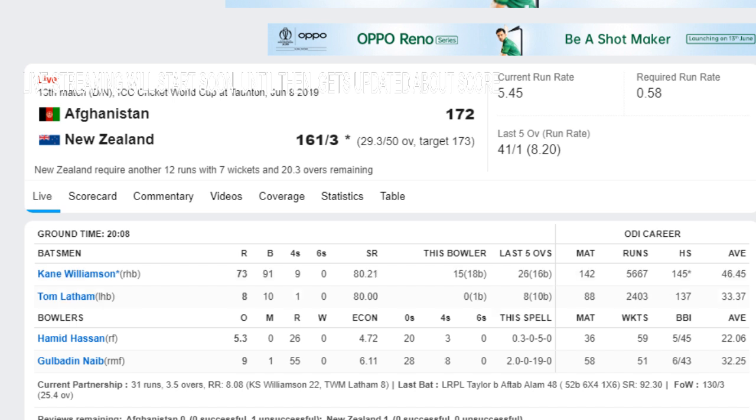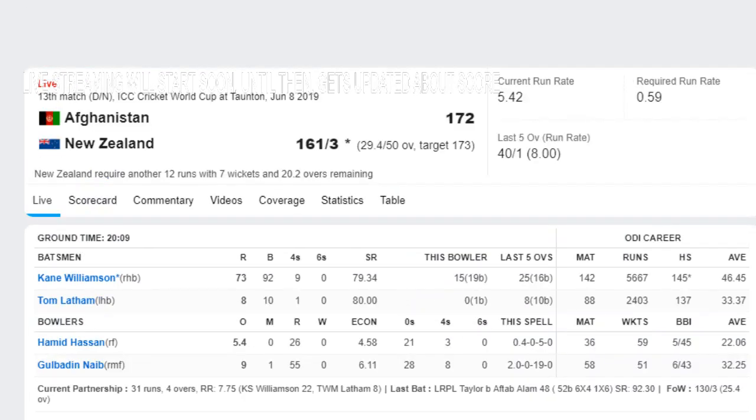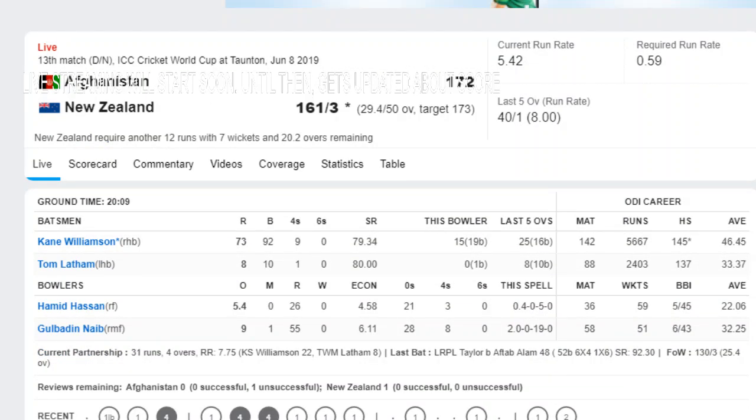29.3, Hamid Hassan to Latham, 1 leg bye. With every single, New Zealand are further approaching the target. Just 12 runs required now with 20.3 overs to go. 29.4 Hamid Hassan to Williamson. No run off this ball. Williamson is thinking to finish this match as soon as possible, so as to get the most of the run rate.